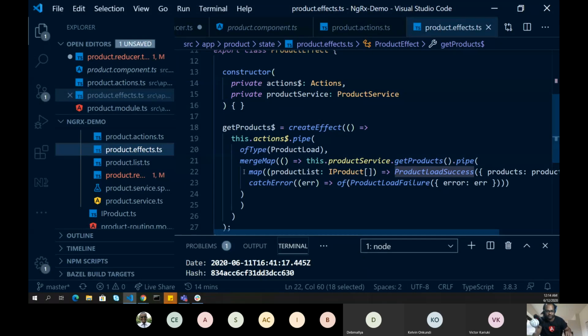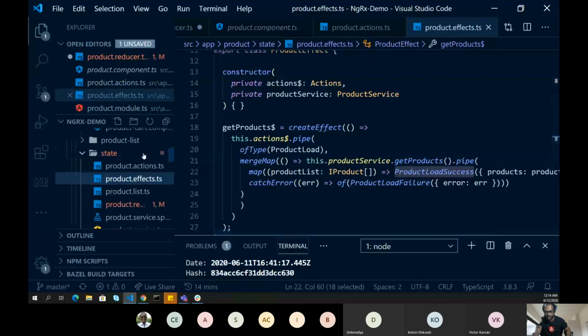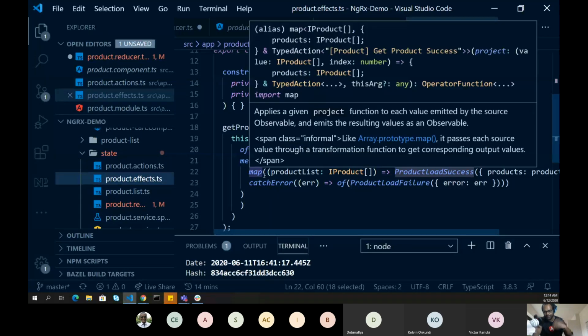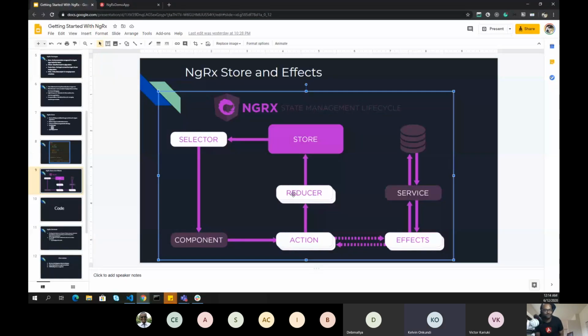So of course this is the answer, that it goes to both. It will check if it is available in the reducer, goes to the reducer first, then goes to effects, and effects can again raise another action to do whatever it wants to. So this is the sequence. Yeah, that answers my question. Of course, this is a little bit complicated to understand.